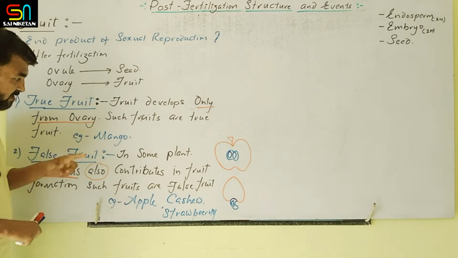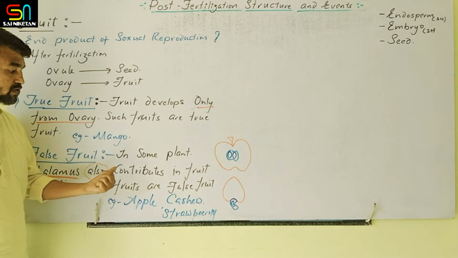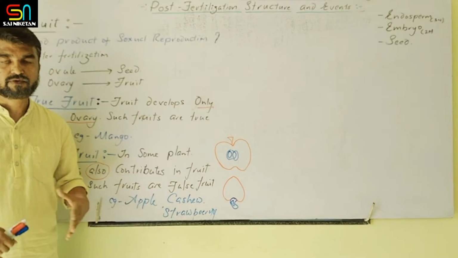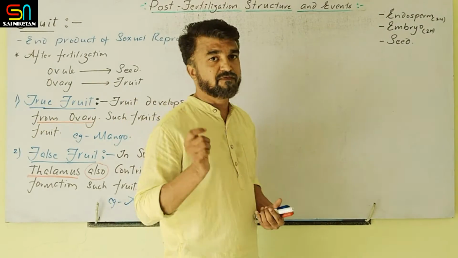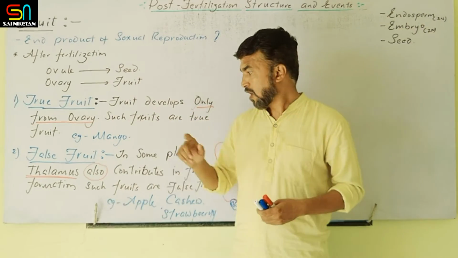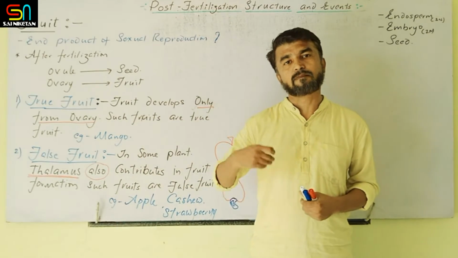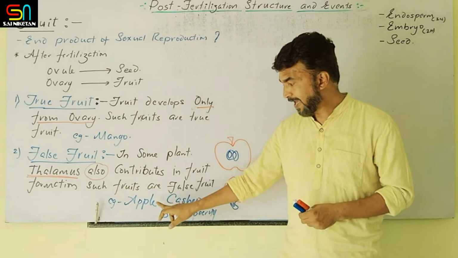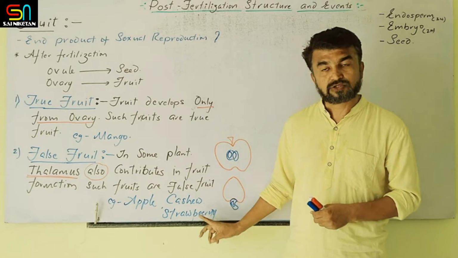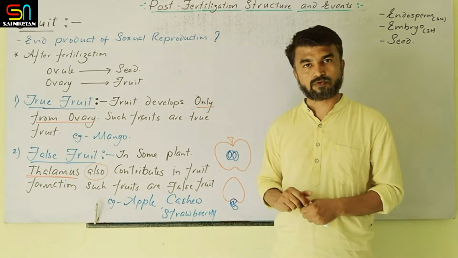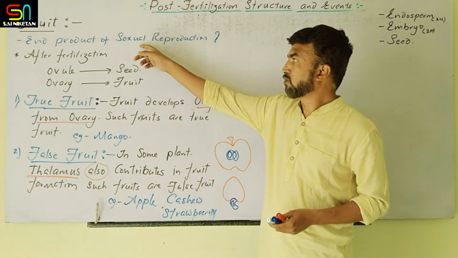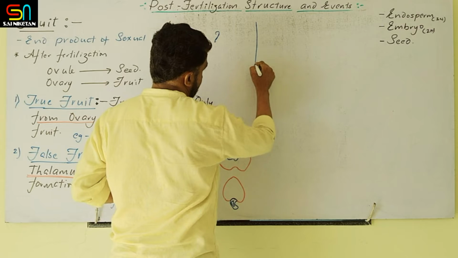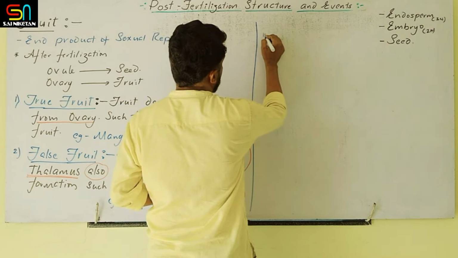So see that, in some plants, thalamus also contributes in fruit formation. Such fruits are called false fruit. You can define this in another way: if, in the fruit, along with the ovary, other floral parts are also involved, such fruits are called false fruit. For example, apple, cashew nut and strawberry are false fruits. All these are formed only after sexual reproduction. One more type of fruit is given, that is the third one.